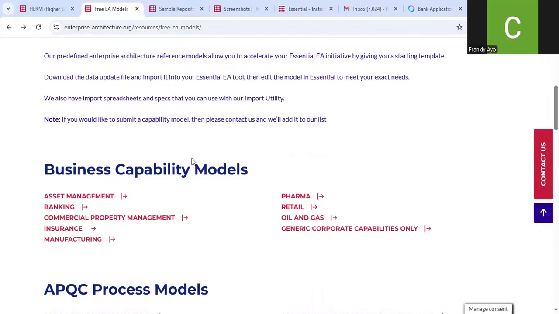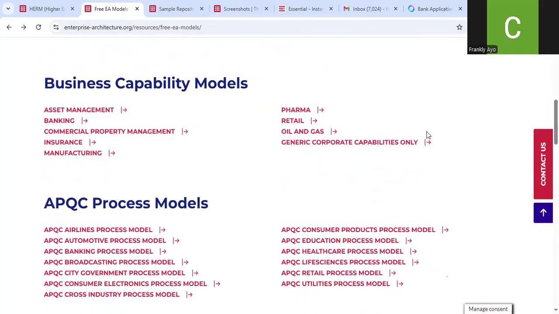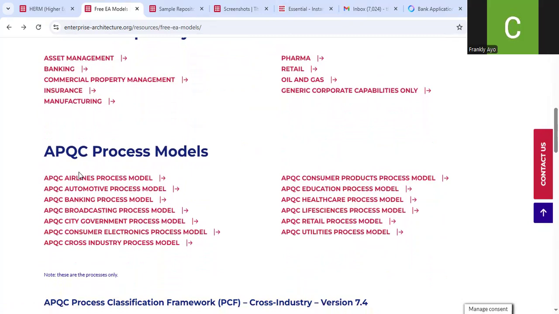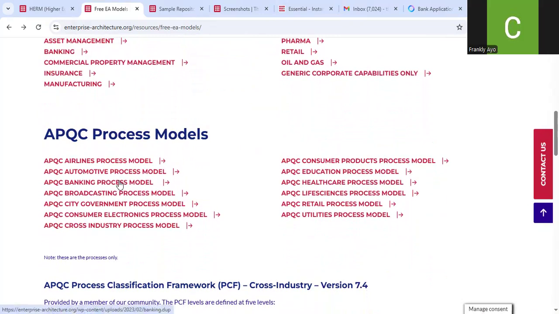So the first thing you need to do is to download some sample business capability models. I already downloaded all of these, but I'll be adding generic corporate capabilities only. And for process model, I would be adding a banking process model.